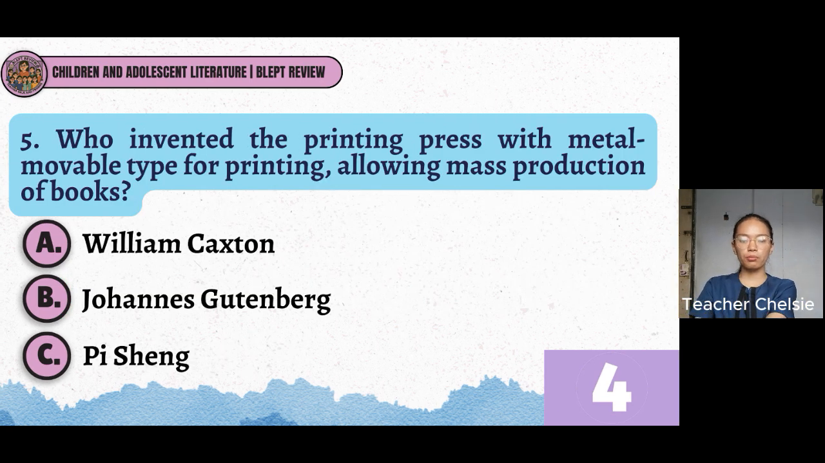5. Who invented the printing press with metal movable type for printing? Again, with metal movable type for printing, allowing mass production of books. A. William Caxton, B. Johannes Gutenberg, and C. Bi Sheng, or in some other sources, Pi Sheng. And your timer starts now.